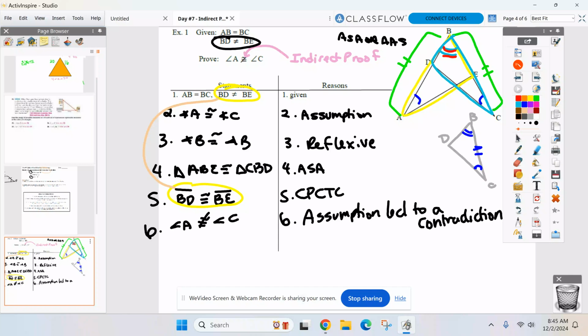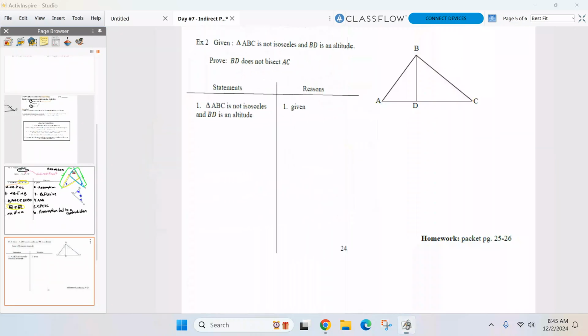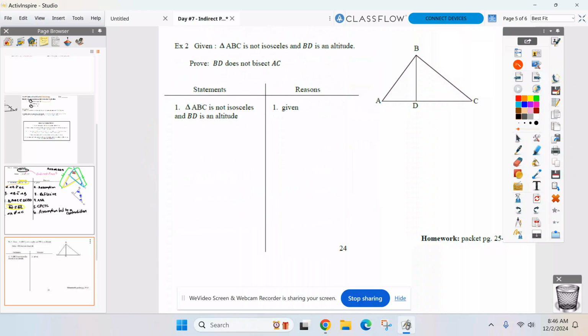Let's do another one together before I let you try one on your own. Don't try to get ahead here. First question for everyone. How do I know I have to do this proof indirectly? Why can't I do it like I did in units 1, 2, and 3? What's up there that says you need to do this indirectly? In the proof statement, what do you see? It says not. It does not bisect. Correct. So that tells me this proof has to be done indirectly.